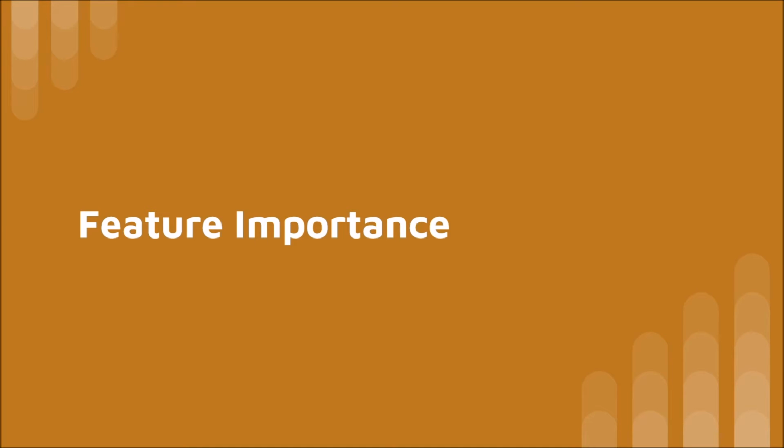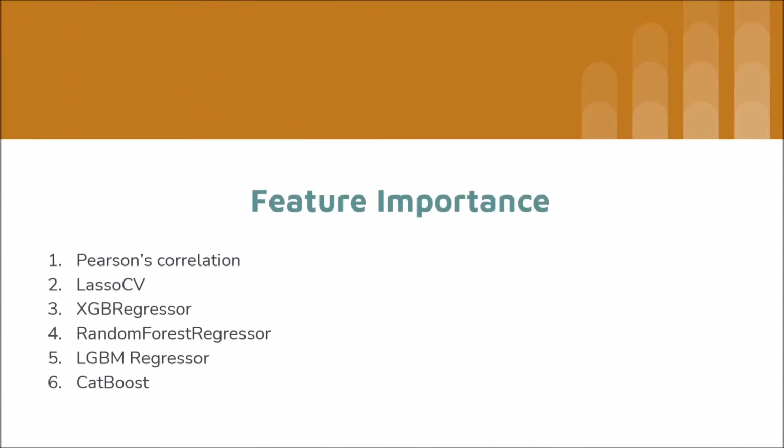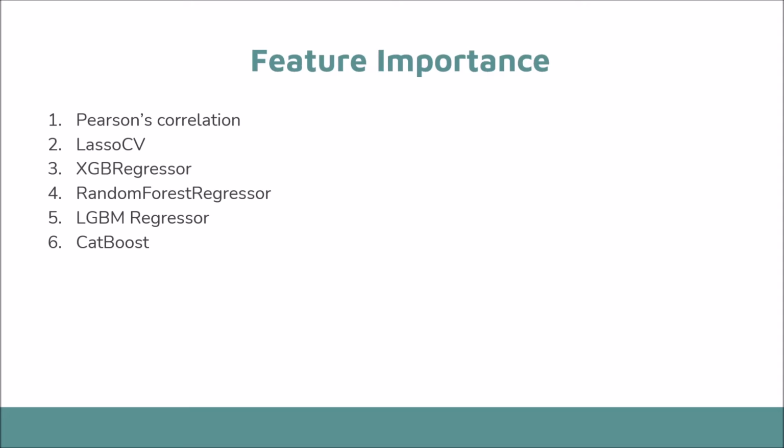Feature importance refers to techniques that assign a score to input features based on how useful they are at predicting a target variable. Feature importance scores play an important role in a predictive modeling project, including providing insight into the data, insight into the model, and the basis for dimensionality reduction and feature selection that can improve the efficiency and effectiveness of a predictive model on the problem. These are some of the techniques we used to extract the important features: Pearson's correlation, lasso CV, XGB regressor, random forest regressor, LGBM regressor, and last but not least, CatBoost.